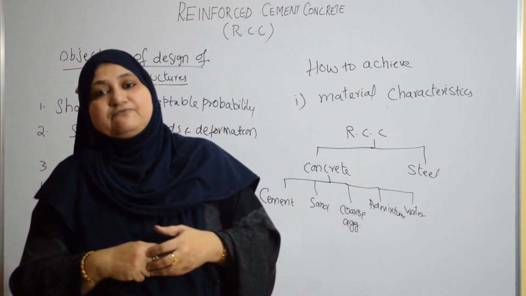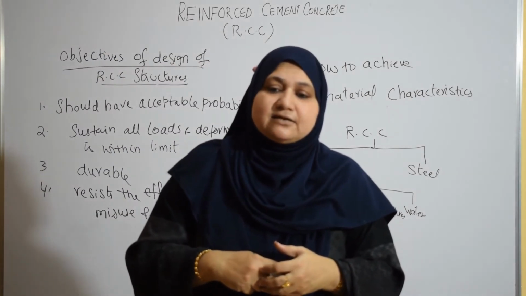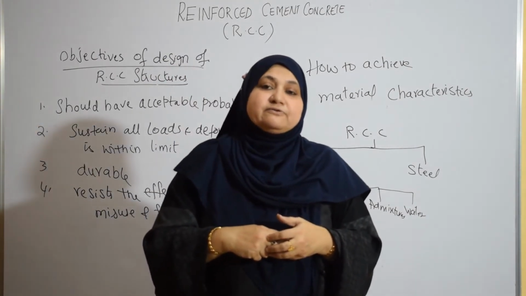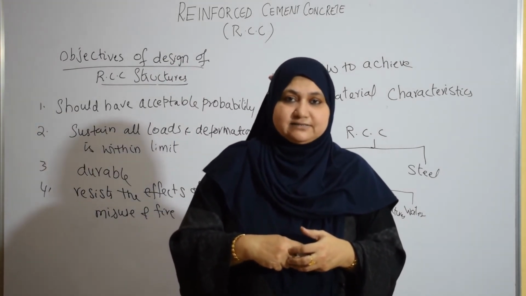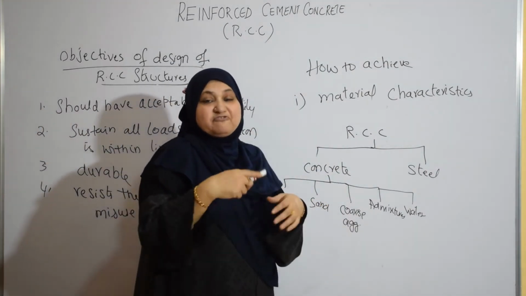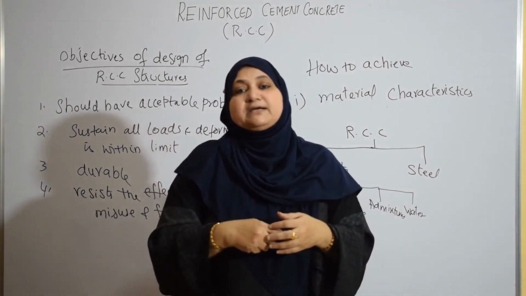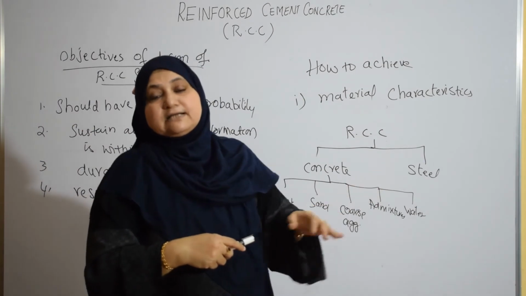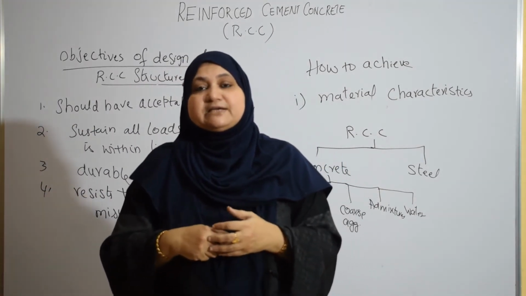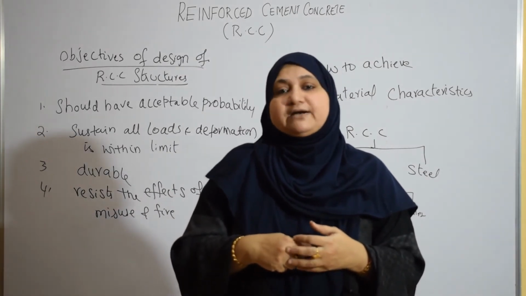Okay, the necessary information regarding the properties and characteristic strength of these materials is available in the various codes of different countries. We purchase cement, sand, coarse aggregate, we mix it, we form a concrete. So after the concrete is formed, it should be tested. Materials as well as the concrete after its preparation must be tested. So the various specifications and standards are given in the various codes of different countries.